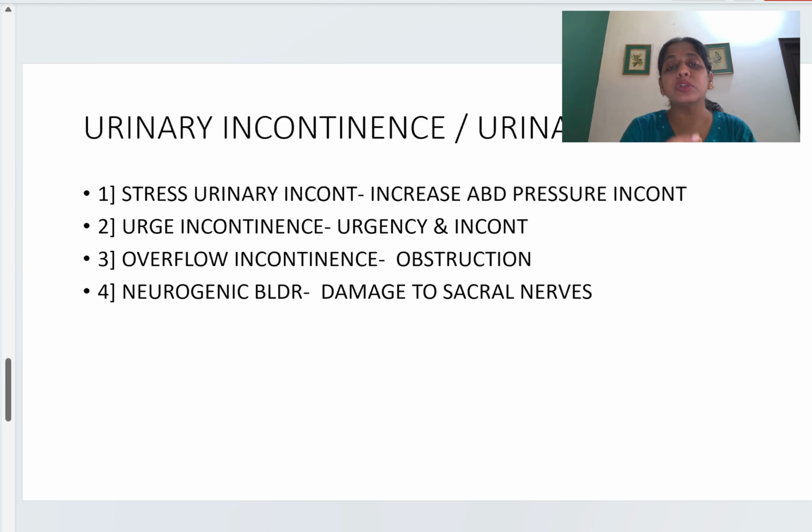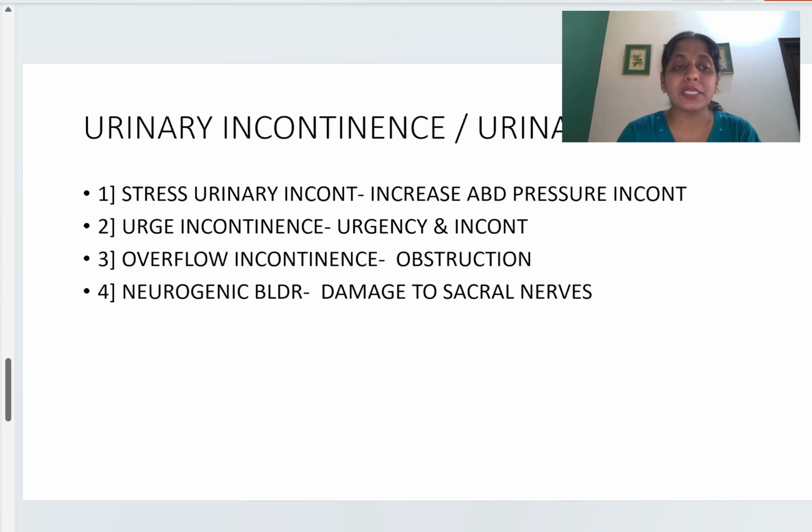Now what is neurogenic bladder? Neurogenic bladder means damage to the sacral nerves. Neurogenic means that due to some nervous system problem, the incontinence is there. Due to some problem, the sacral nerves which supply the bladder get damaged. So now the lady doesn't know when the bladder is filling, when she needs to micturate. So then again this lady suffers from incontinence.